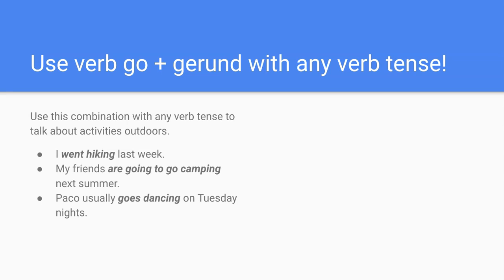Are going to is the future, and then go is my verb plus then the gerund form to show this activity. Paco usually goes dancing on Tuesday nights. Usually goes dancing, here I'm using the simple present to talk about a common activity for this person.